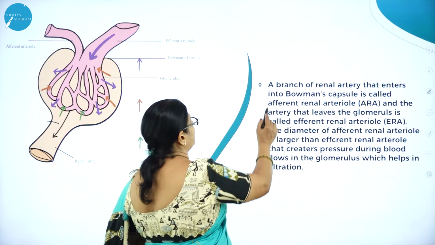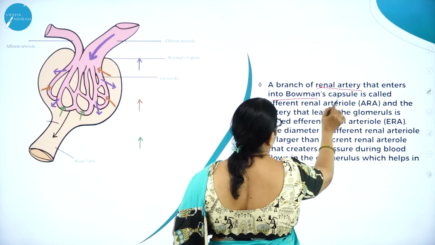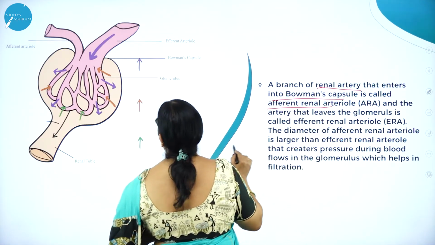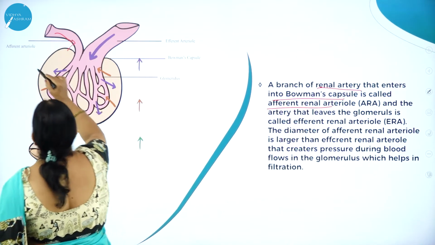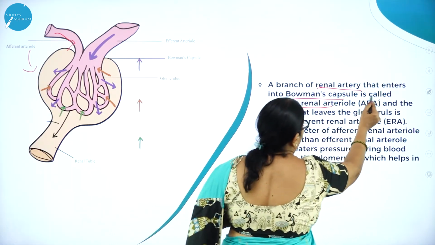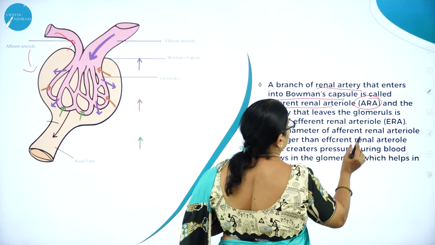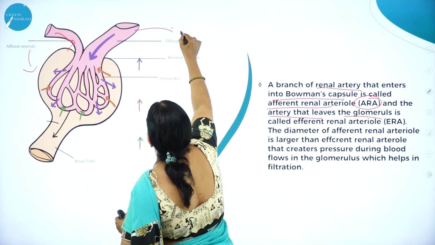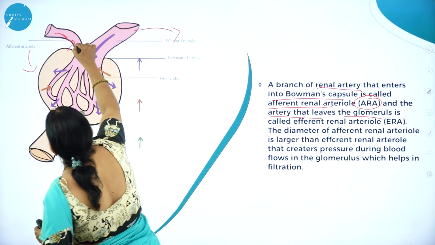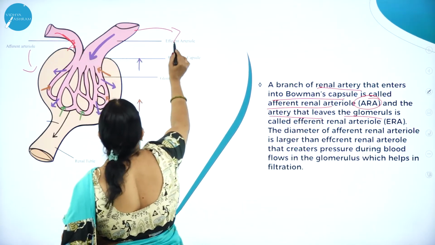Then here you can see a branch of renal artery that enters into Bowman's capsule is called afferent renal arteriole. So here you can see that which enters is called afferent, or AR, afferent renal arteriole, and the artery that leaves the glomerulus, here you can see it is leaving. Here you can see the arrow mark. Here it is entering, here it is leaving.